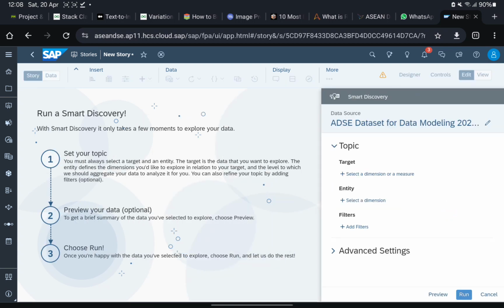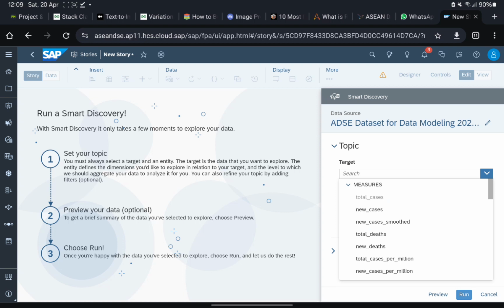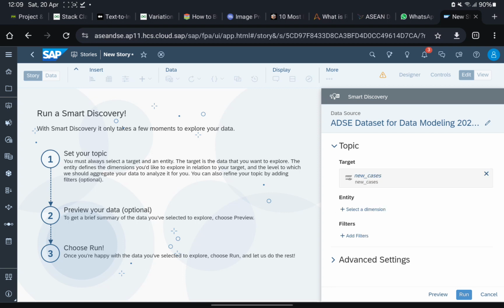Here, you might want to change your dimensions or measure. Just select here. We select new cases. We can select other measures, but we are using new cases for this. And then for dimension, we only have location. So this, and then we click run.